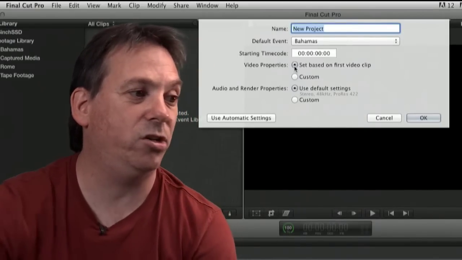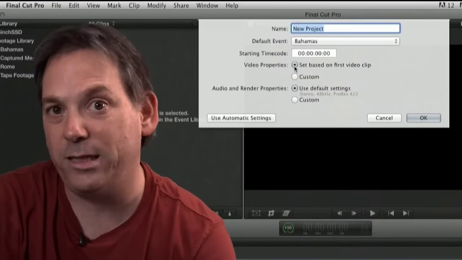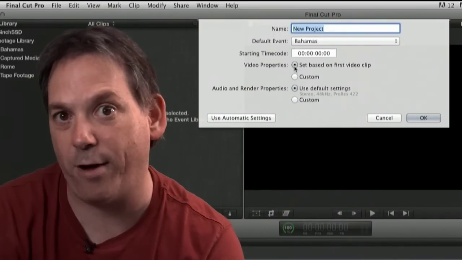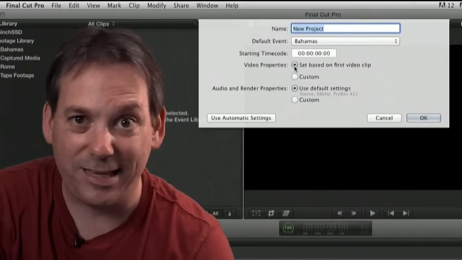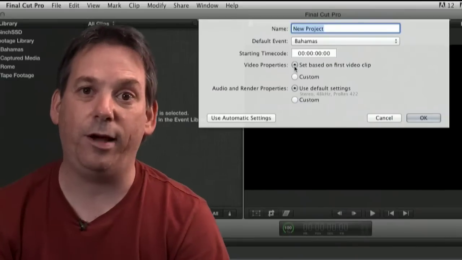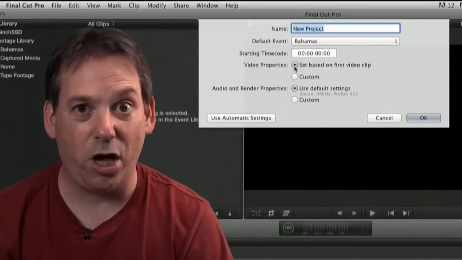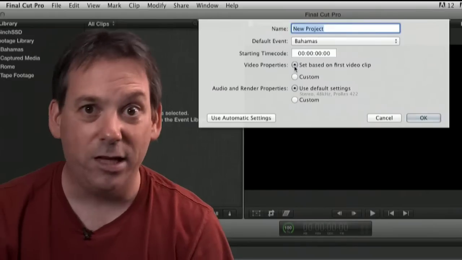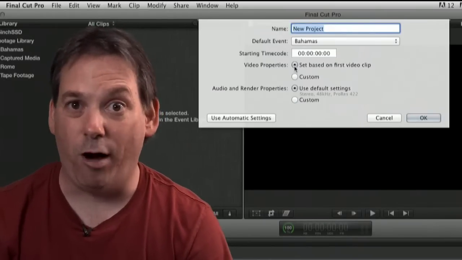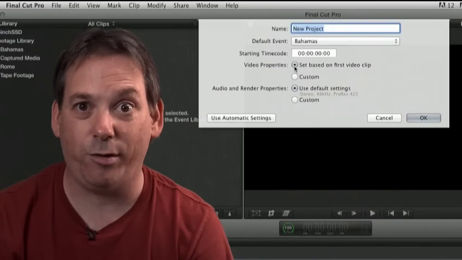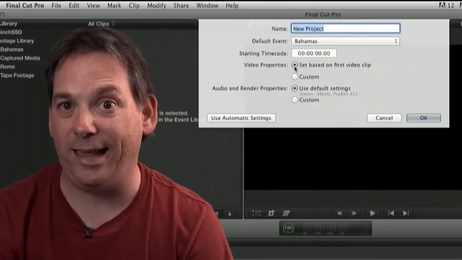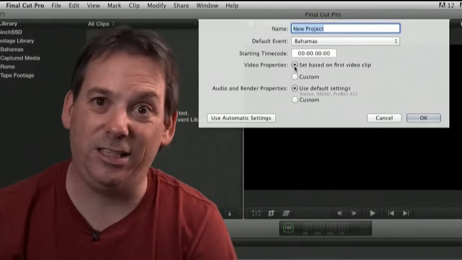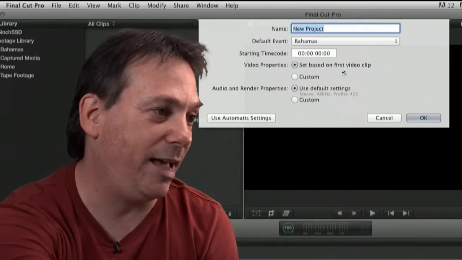The easy way is just to choose set based on first clip. Now what this means is when you drop your first clip into the timeline, it will set the codec and the format and the frame rate according to that first clip. Now that's the easy way to do it, but let me just make the point that if you do choose that method, you need to know that the first clip that you edit into the timeline is actually the format that you want to output. So if you want to edit 1080, well, drop the clip into the timeline. If you're working with a 1080 clip, that's the format that will be set. But if you drop a 720 clip into the timeline and you really want to work 1080, then you need to do it manually. Okay, I'm choosing set based on first clip.